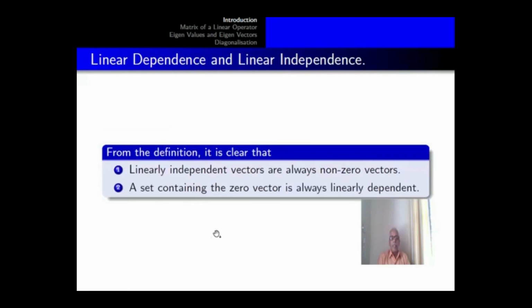From the definition, it is clear that linearly independent vectors are always non-zero vectors. Also, a set containing the 0 vector is always linearly dependent.